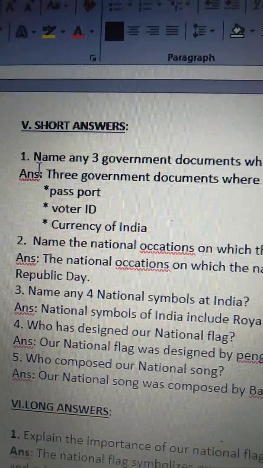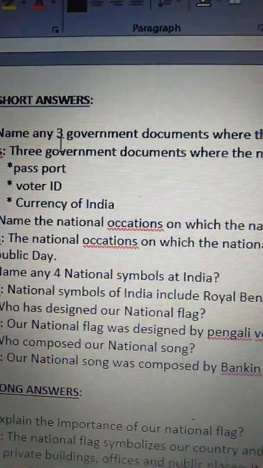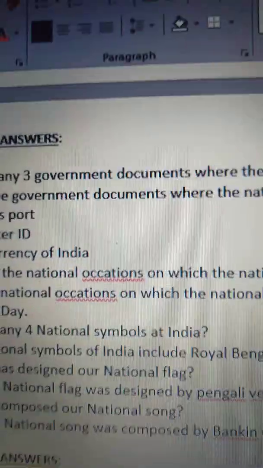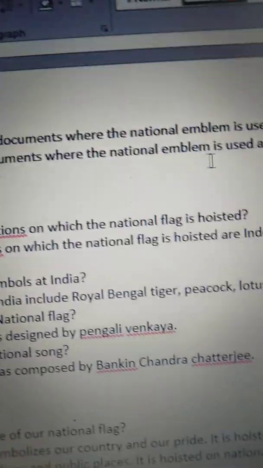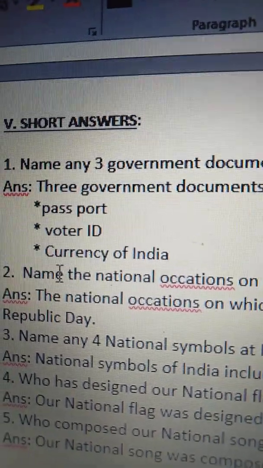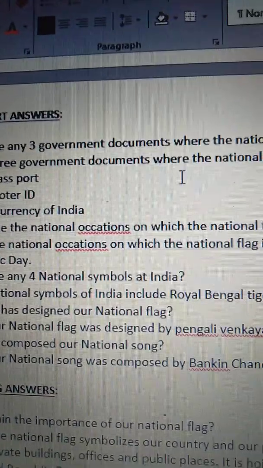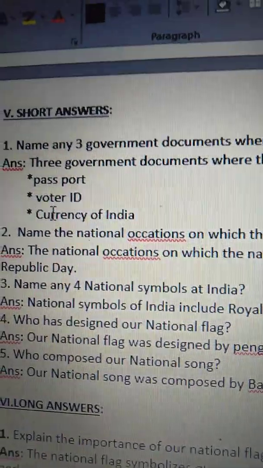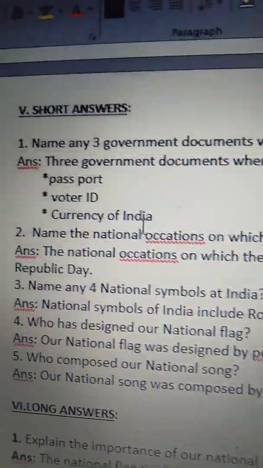Now see short answers. See the first one. Name any three government documents where the national emblem is used. So we have to mention any three government documents where we can find the national emblem. The three government documents where the national emblem is used are passport, voter ID and currency of India.